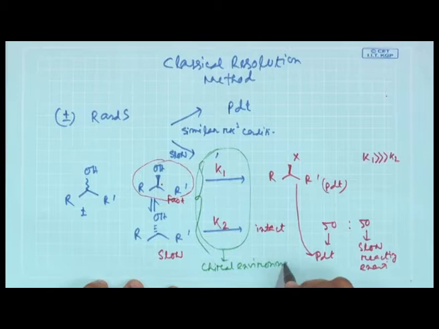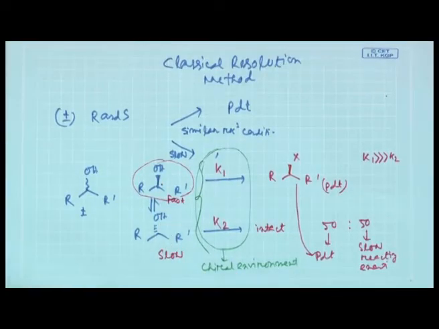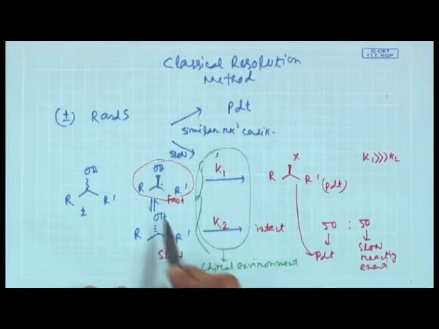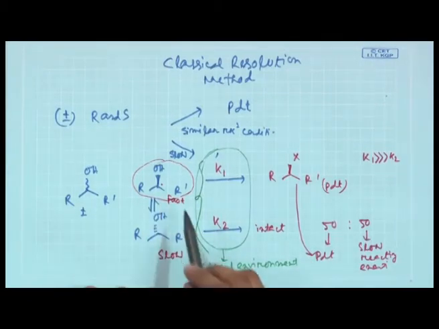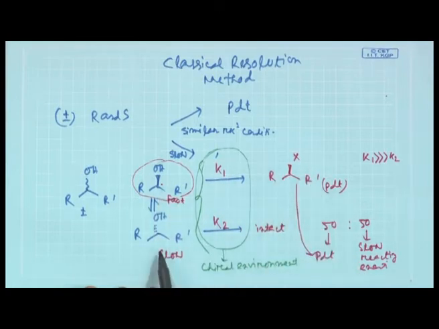This chiral environment might be created through a chiral reagent or a chiral catalyst, so that the two enantiomers have some kind of interaction through an ionic or non-covalent interaction, so that one enantiomer reacts faster, and if the slow reacting enantiomer does not interact with the chiral environment, it probably will not be reactive.